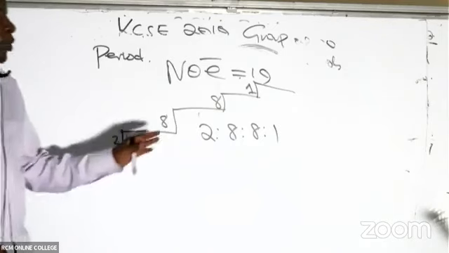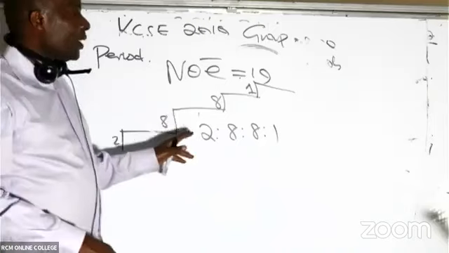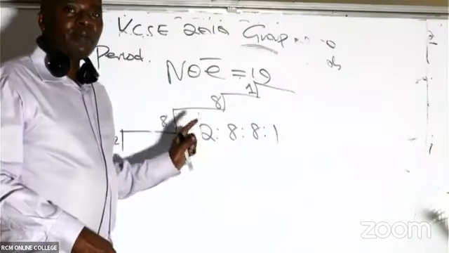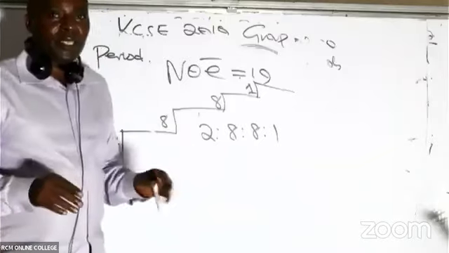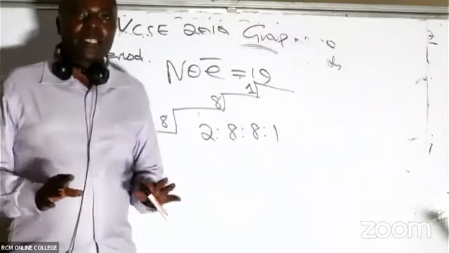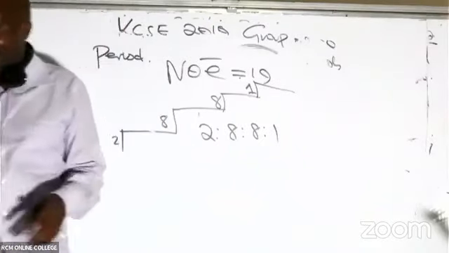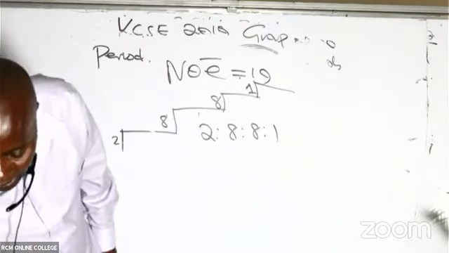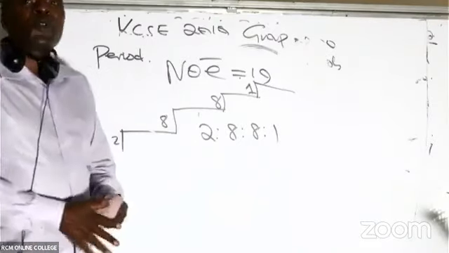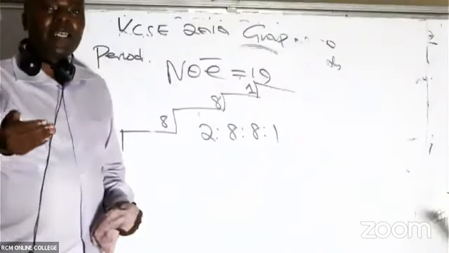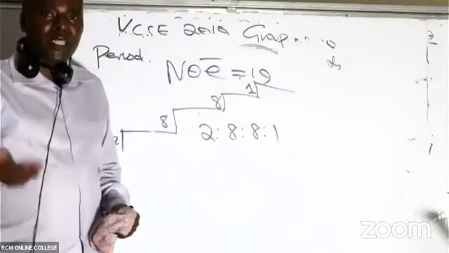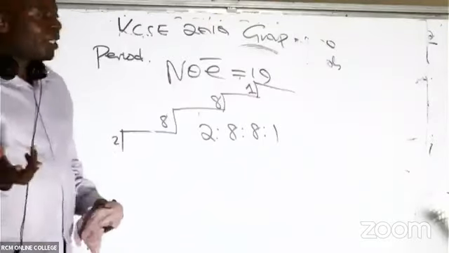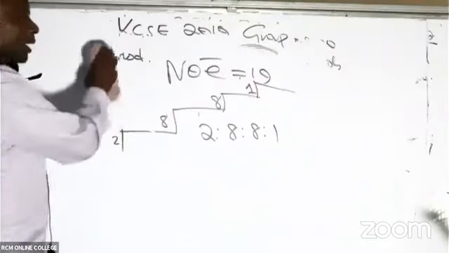It belongs to, Amali, you're confusing. Remember the question you're answering is this question here, the one that is in our paper. So you don't bring the one of 7, it's the one of 19. Now, ladies and gentlemen, remember, what you're supposed to recall pretty fast is that for you to be able to classify an atom to belong to either a metal or non-metal, or what we call a metalloid, what we do, we look at the group number.